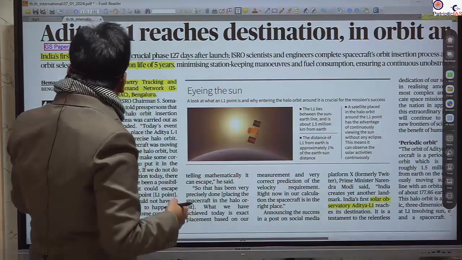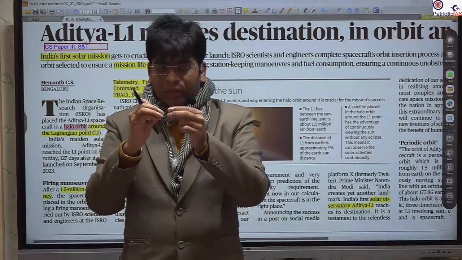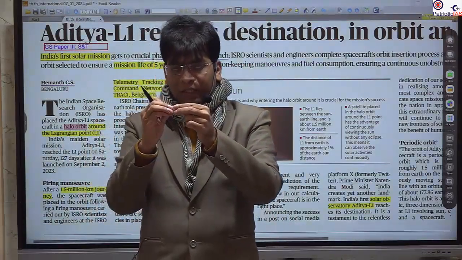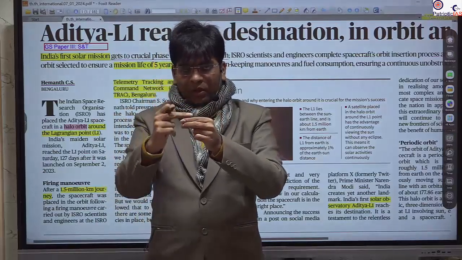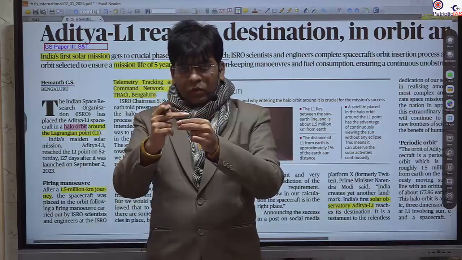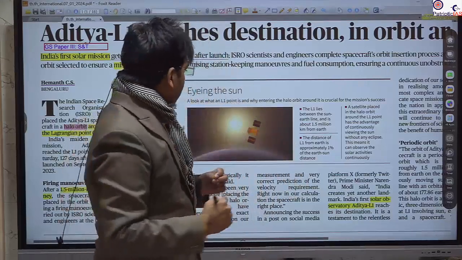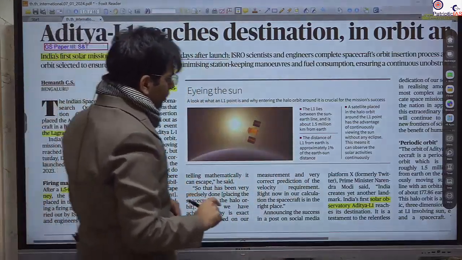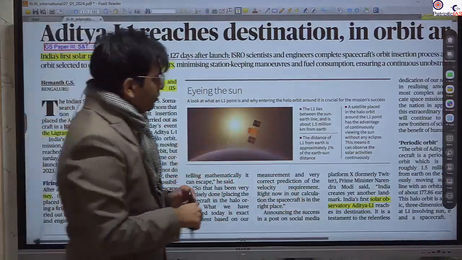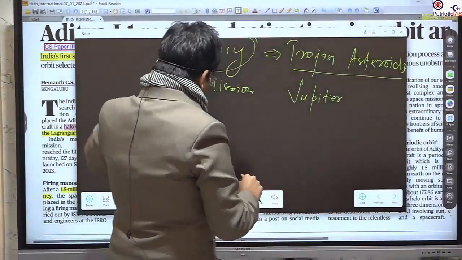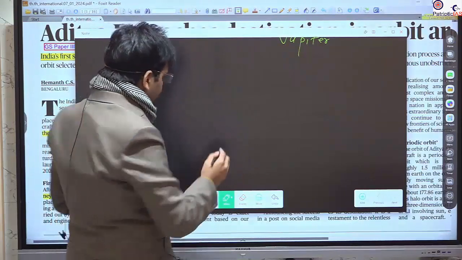So, what is the halo orbit? A halo orbit is when a spacecraft rotates around a Lagrangian point in a circular path, here around the L2 Lagrangian point. This is known as the halo orbit. Let me explain what the halo orbit is.